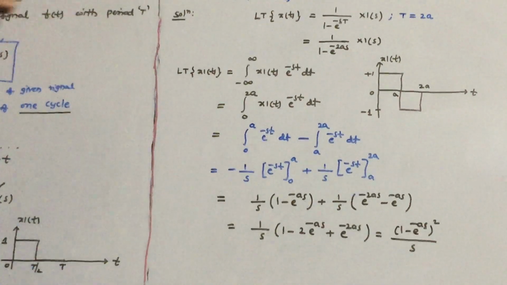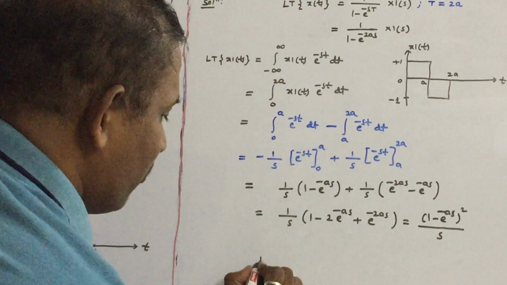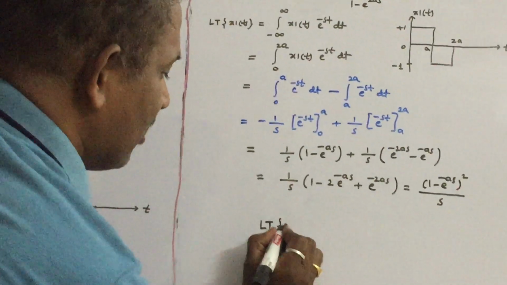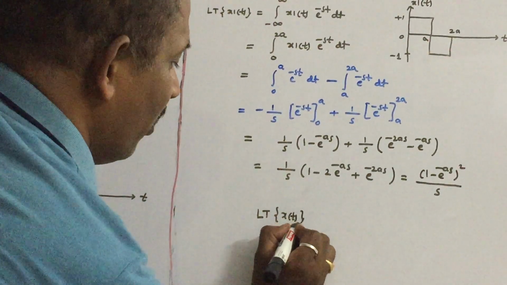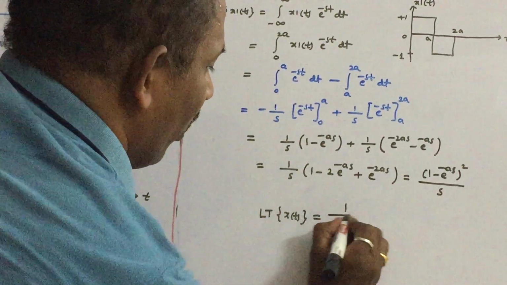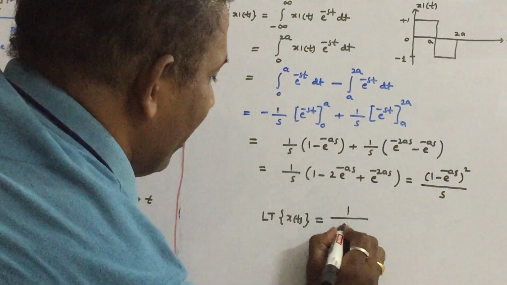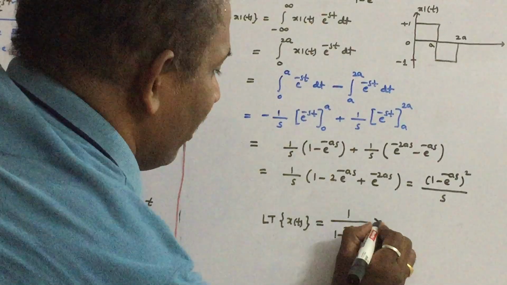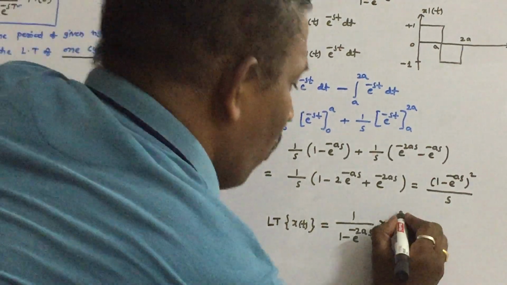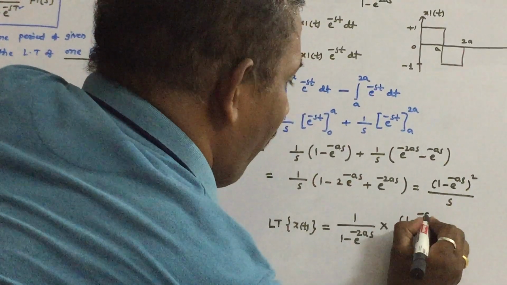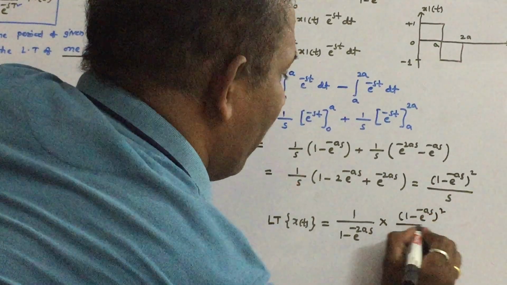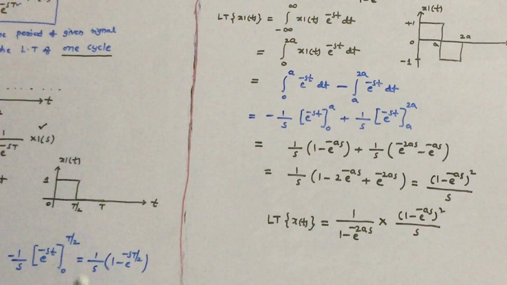So just substitute in the Laplace transform of the periodic signal. Therefore the Laplace transform of the given periodic waveform x of t, what is the formula? 1 by 1 minus e power minus 2as into the Laplace transform of one cycle, which is 1 minus e power minus as whole square by s.